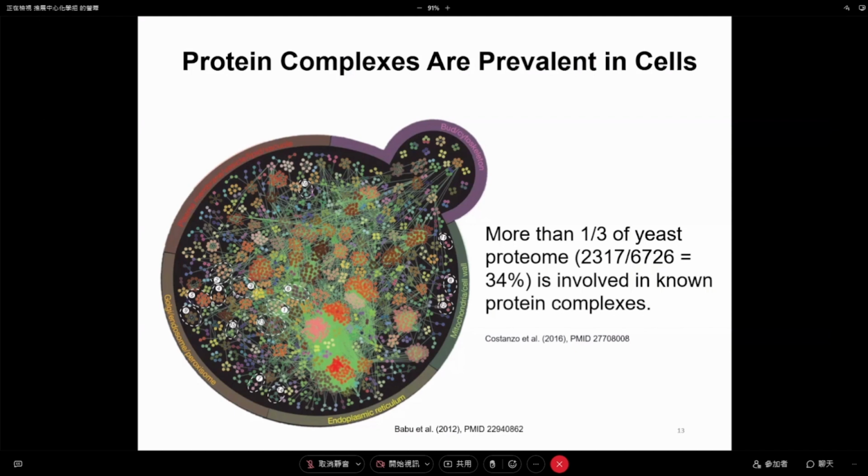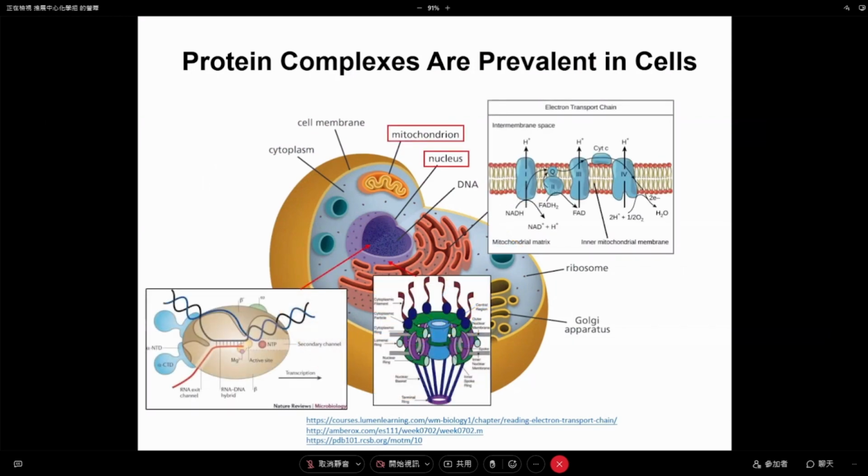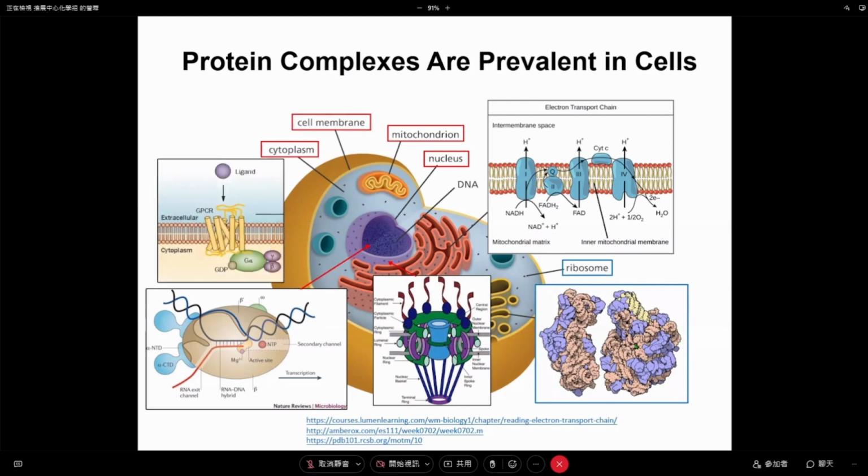If you look at yeast, about a third of proteins are protein complex subunits. When you look at other eukaryotic systems, they are similar, between a third and a quarter of them are protein complex subunits. So protein complexes are not very rare. And also, if they are in a large protein complex, they seem to have some chance to evolve quickly. And I don't think I have to tell you what a protein complex is because we all learned this from biology books: a lot of proteins like DNA polymerase, like the ribosome, have to work as a big complex.